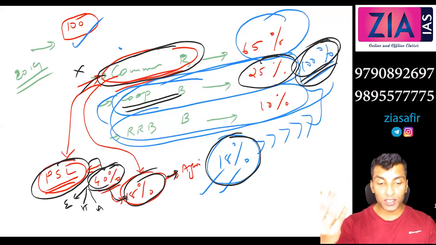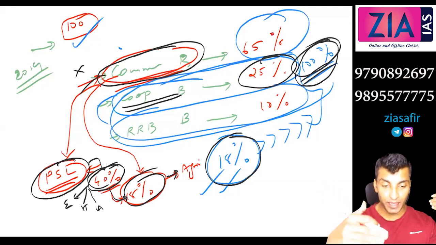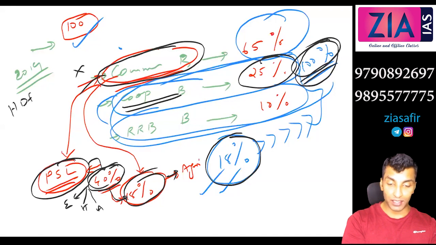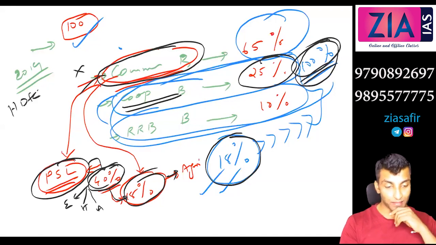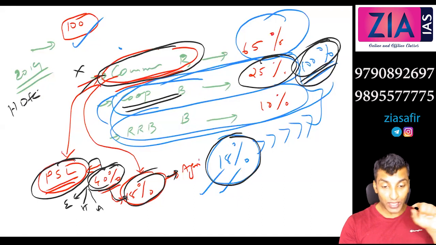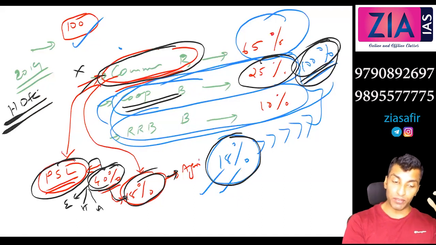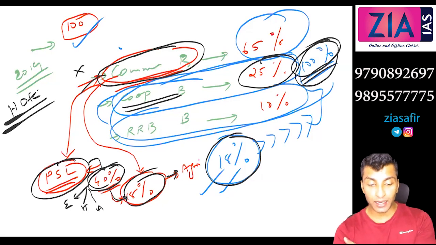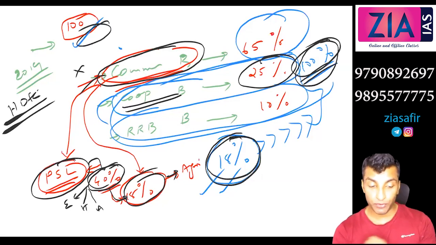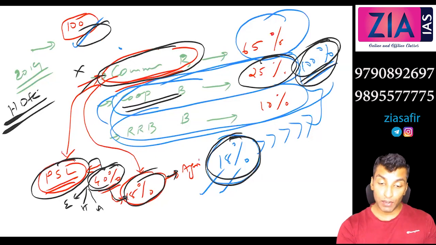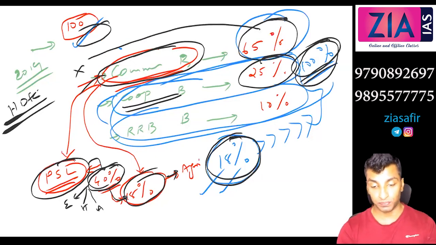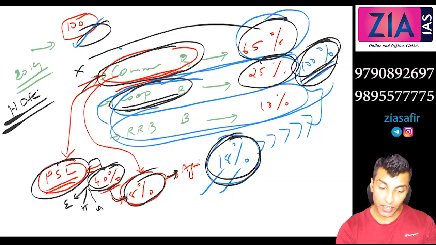If you compare the volume of loans given by these three banks, the volume is so high. Can you ever compare an HDFC Bank with any cooperative bank? No. So that is what I'm saying. The volume of loans given is so high. That is the reason why, out of the total credit, this 18% from commercial banks will form 65% of the total credit towards agriculture. Even though these banks are giving 100%, that will form only 25 and 10.